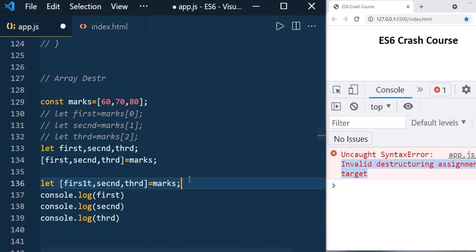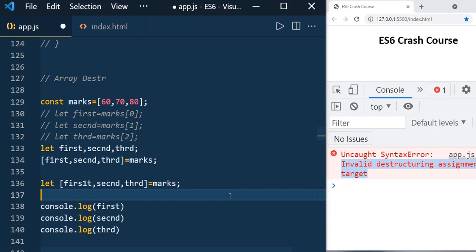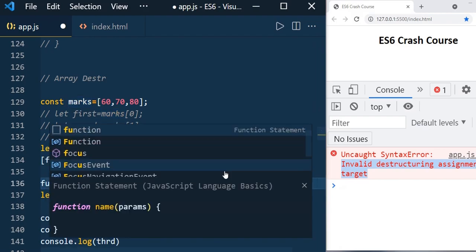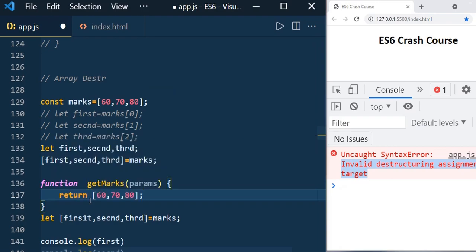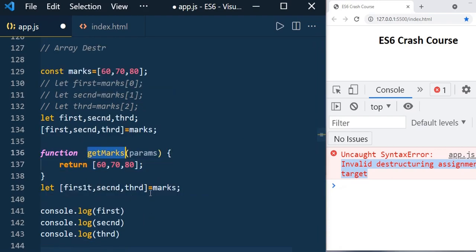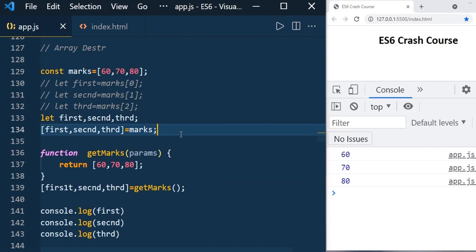So undo it, and let's take another example. Not just assigning this, you can also assign a function that is returning the values. You can write a function like getMarks, where you return this array, and you can directly use this. Just save it. Now you can see 60, 70, 80 only.